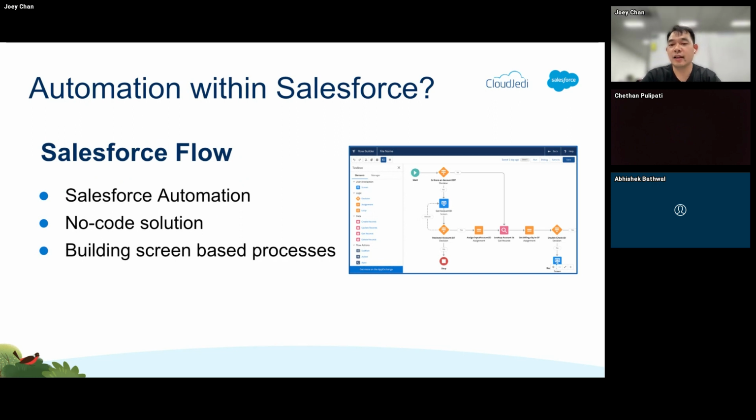screen-based process. Meaning, if you've seen, let's say, a wizard type of form wherein you have 10 steps or 5 steps. So it's a really good and fast way for you to develop applications that can gather information in step one, step two, upload certain documents, step three is doing certain validation, even doing API calls to third party.